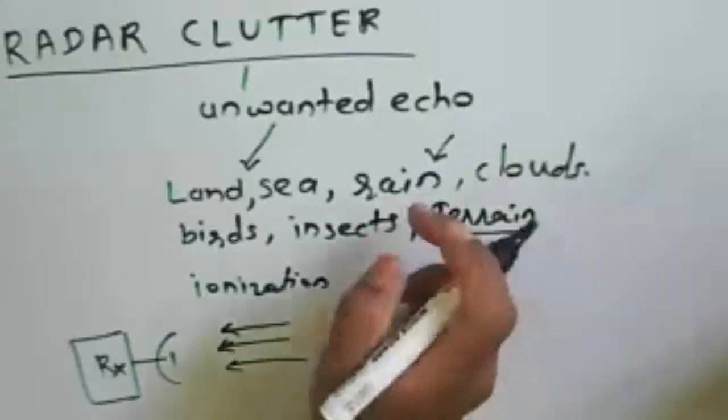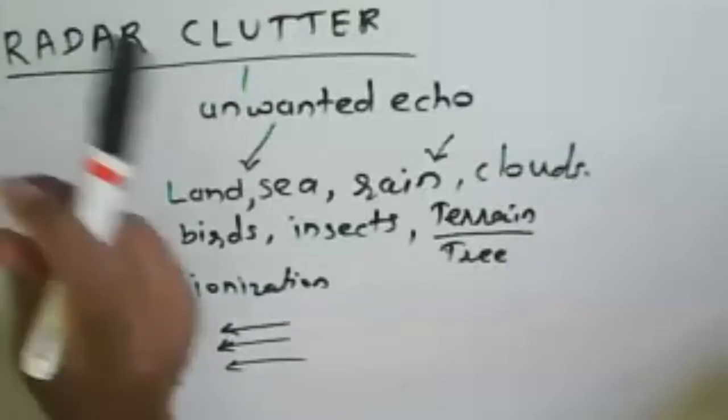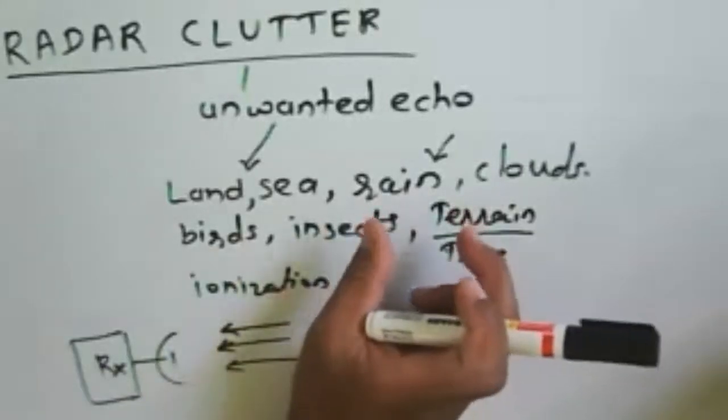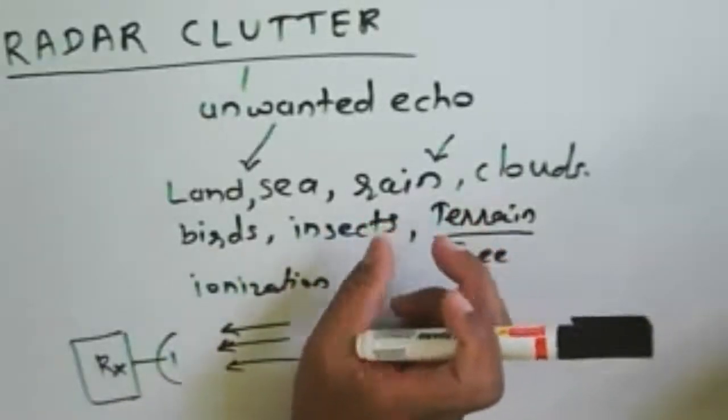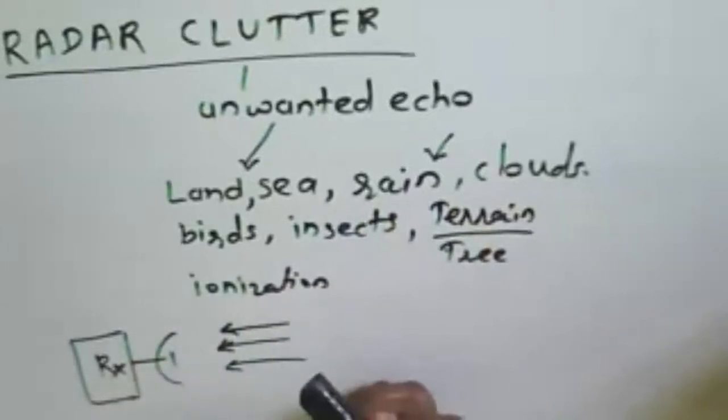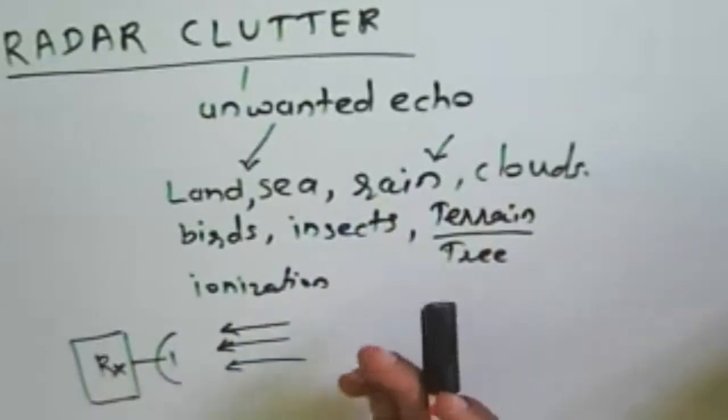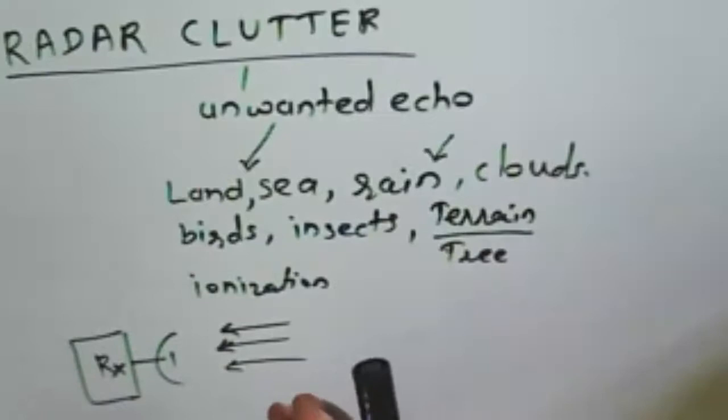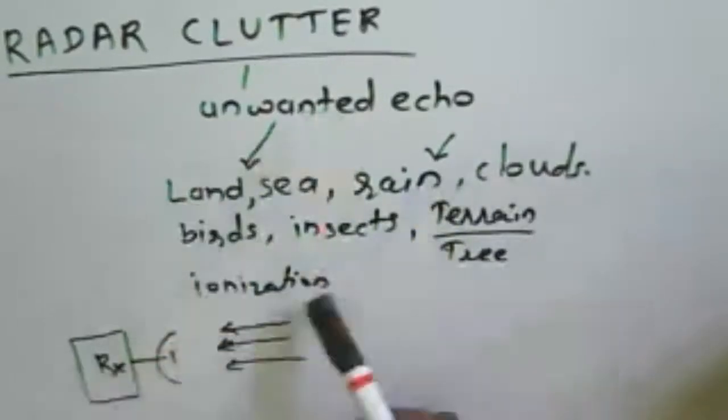Or if there will be heavy rain, again because of that heavy rain we are getting an echo from it. So if an aircraft is used to measure the height and all, or used to measure any nearby target, in that case this may be the echo.